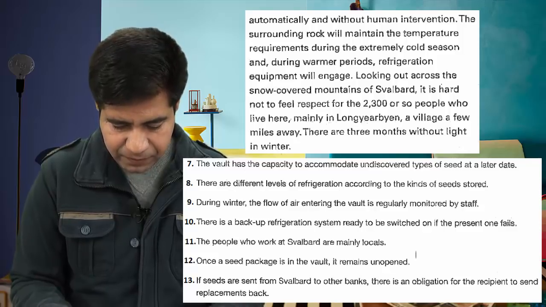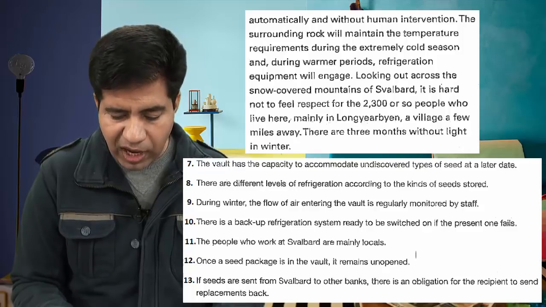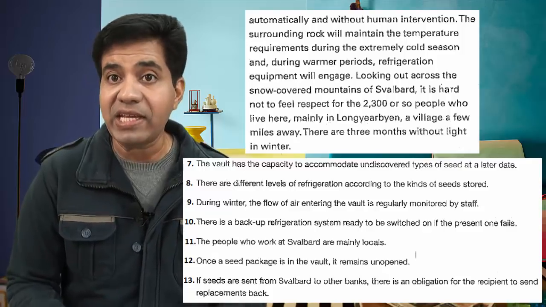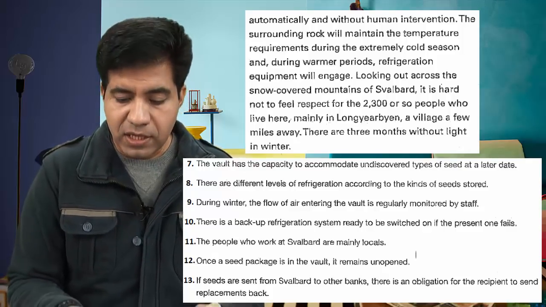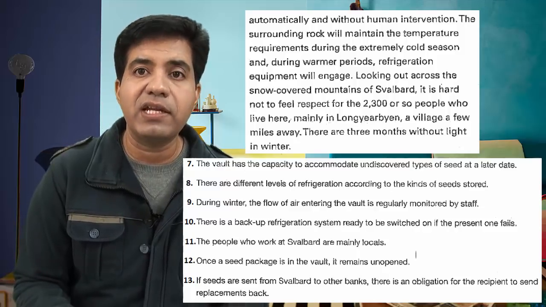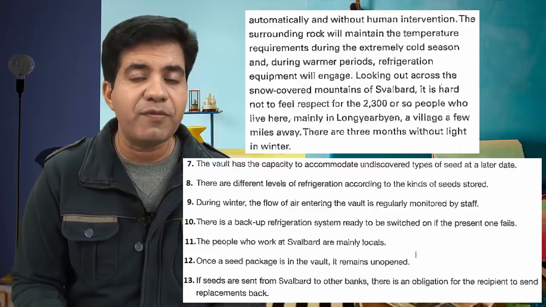There they say, the surrounding rock will maintain the temperature requirements during the extremely cold season. During warmer periods, refrigeration equipment will engage. Now during warmer periods, what do they do? They engage refrigeration. Otherwise the weather is already good, but they don't talk about anything like the backup refrigeration system.